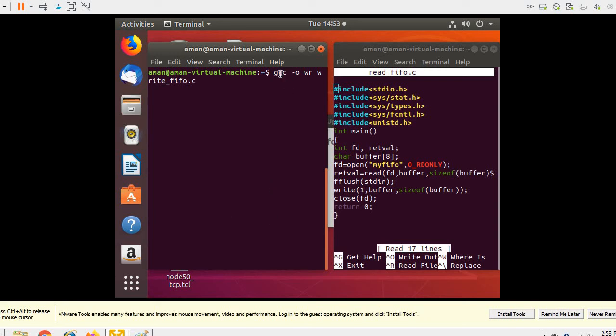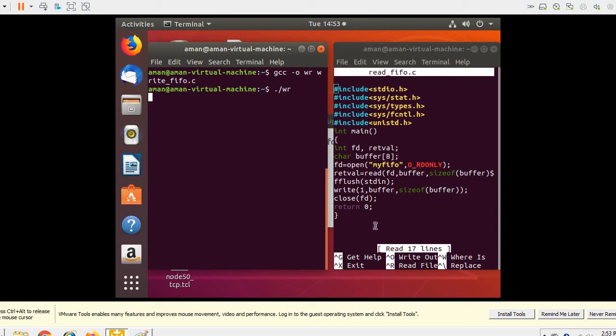So this is GCC, then the compiling options, then the output file that you want to create. It can be any name. I have given WR, and this was your program name, that is write_fifo.c. So this you have compiled, and how you want to run it is you write this. Now my cursor is blinking here. It has written the contents into the named pipe, that is myfifo.